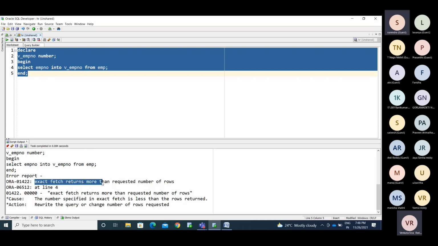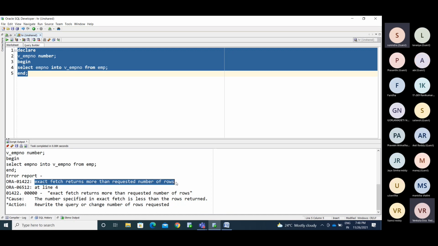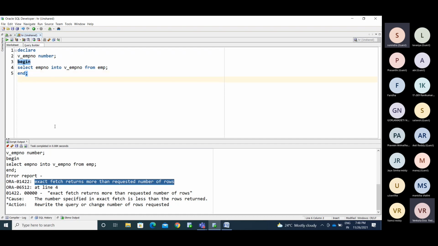Exact fetch returns more than the requested number of rows. It's like you asked for only the man, no need for your wife and child, but you came with your parents, your child and wife.